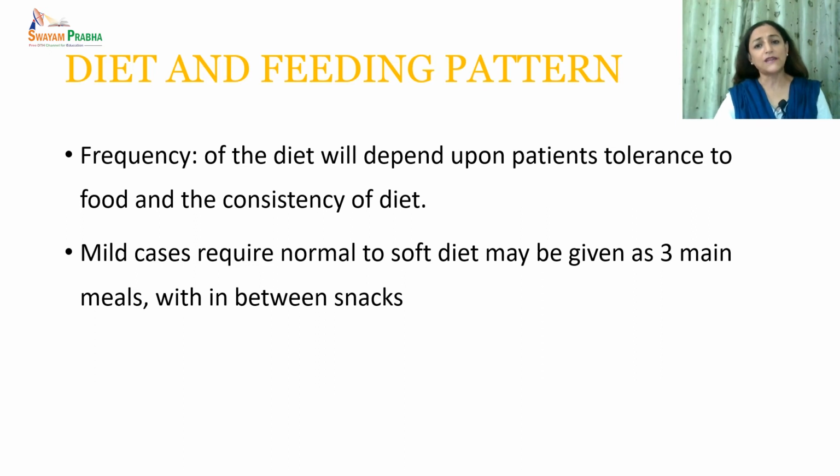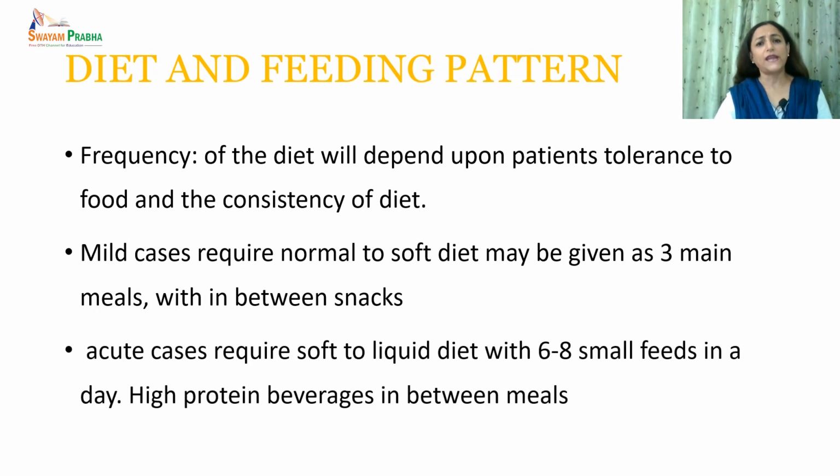In acute cases, we may have to give a soft to liquid diet with 6 to 8 small feeds in a day. Here it is also advisable to give one high energy drink in between the meals, usually a high protein beverage.